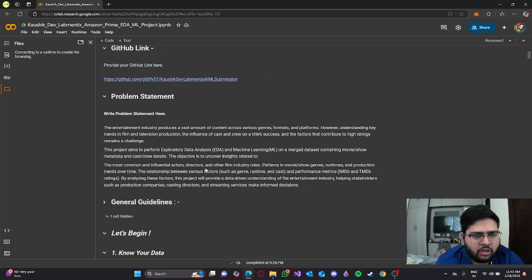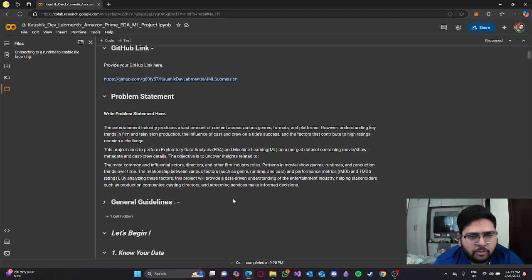So the problem statement is that the entertainment industry produces a vast amount of content across various genres, platforms, and formats. However, understanding key trends in film and television production, the influence of cast and crew on a title's success, and the factors that contribute to high ratings remains a challenge.